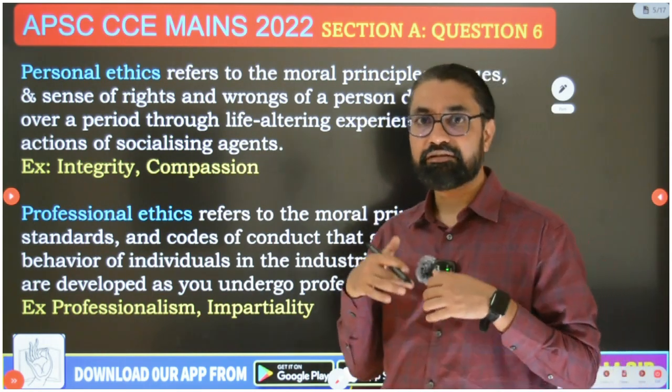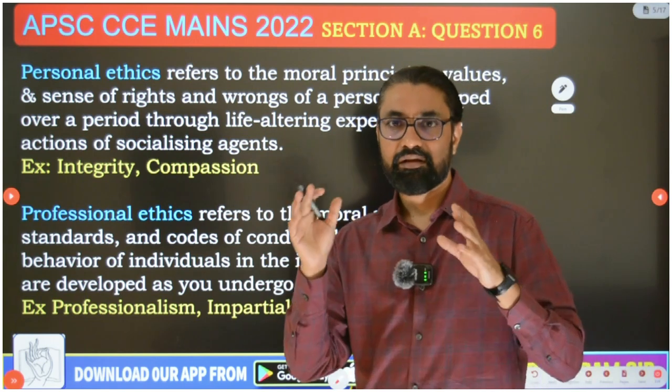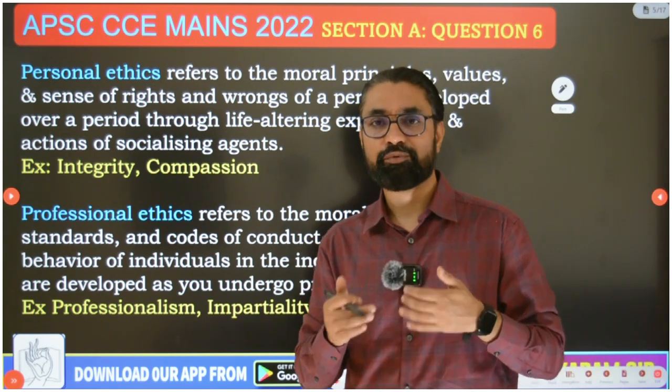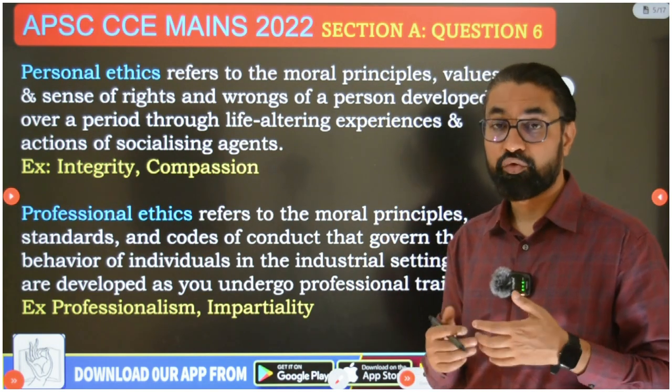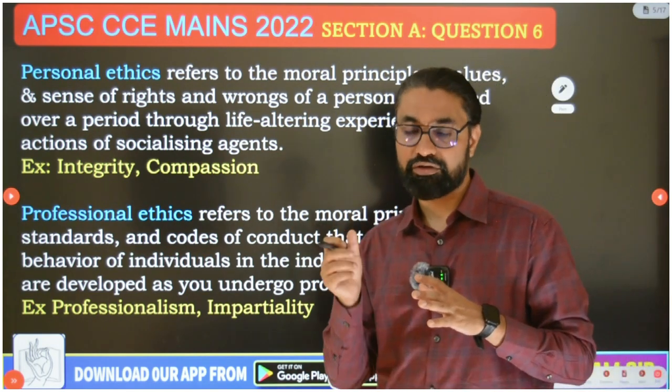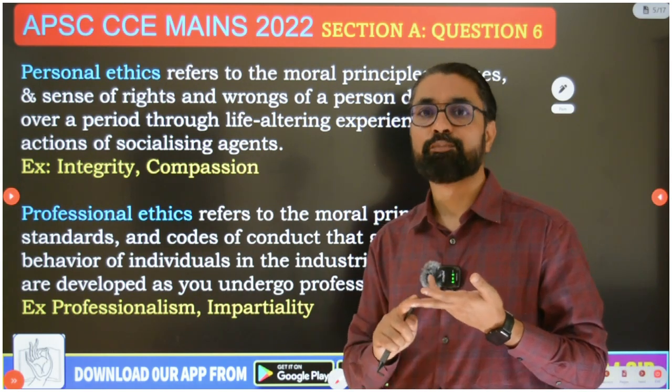So first I will start my answer with the definition, instead of beating around the bush, introducing with some vague words which will not fetch me any good marks. So make the definition your introduction. Whatever core term is in the question, you should define. Here the two core terms are personal ethics and professional ethics.